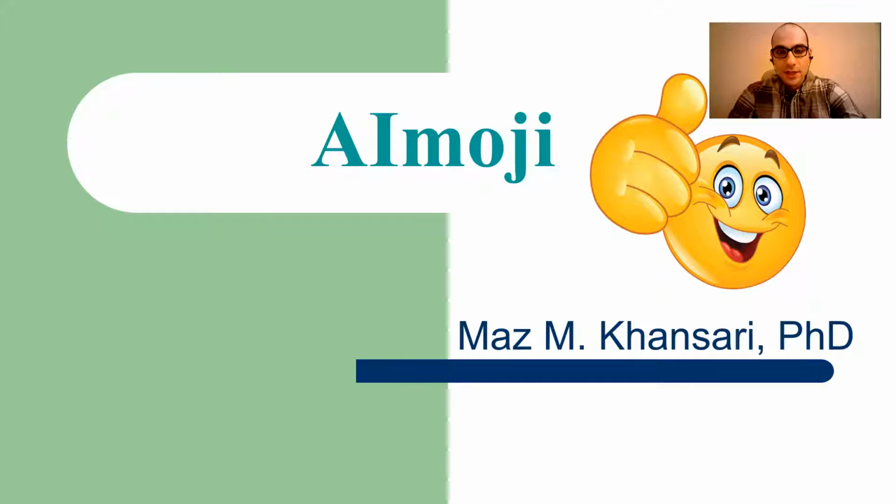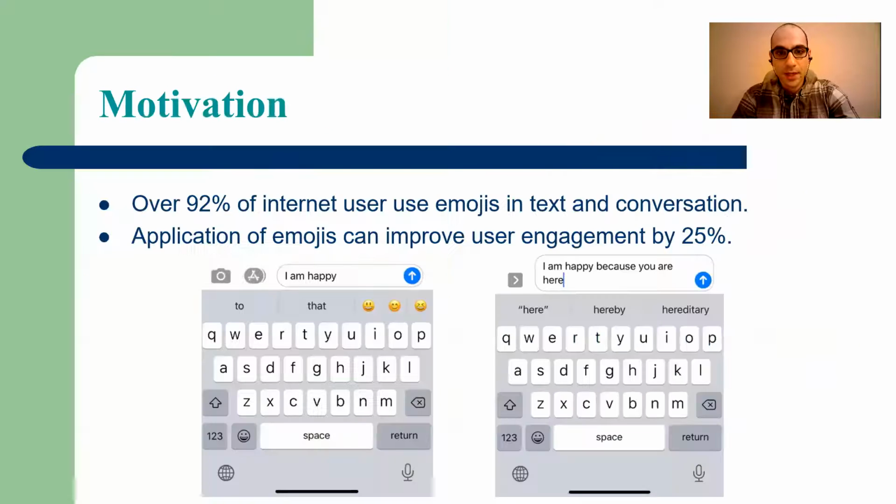The project is titled AImoji, and I was tasked to develop an AI tool to detect the emotion of a sentence and suggest an appropriate emoji for it, to help the company with their platform and also marketing. I had 2 weeks to deliver the project, and here I'm going to share with you what I learned about natural language processing and how I solved the project in this short period of time.